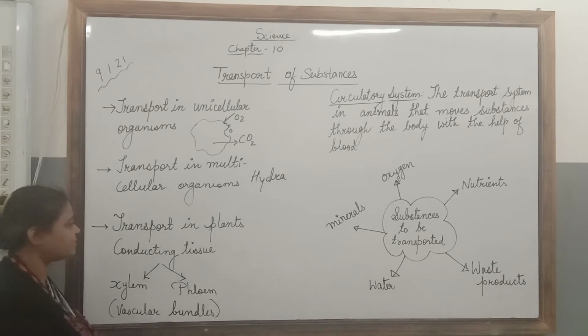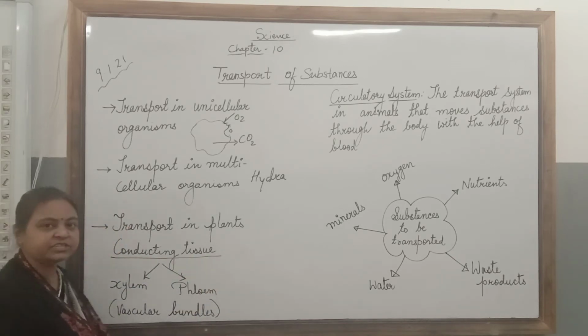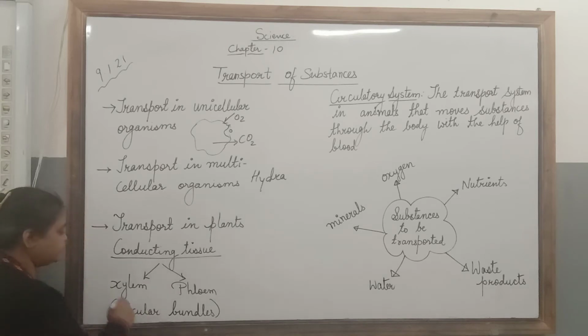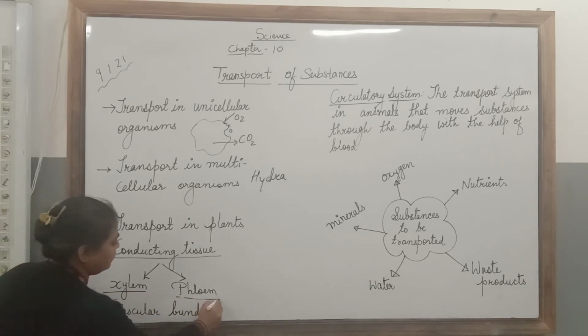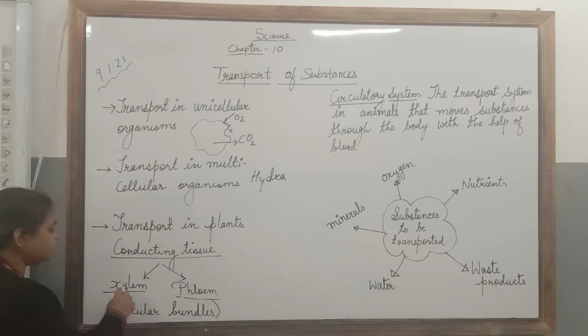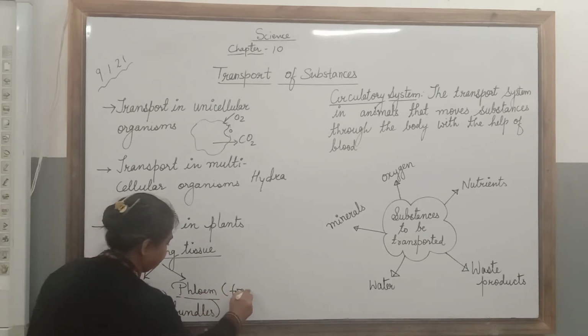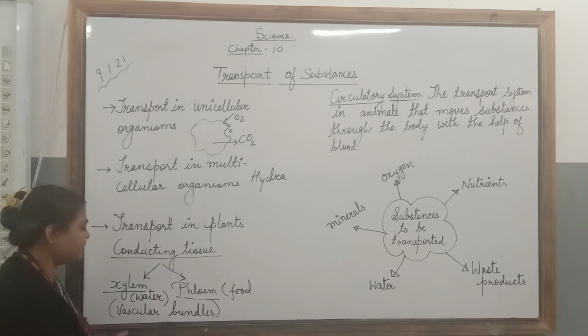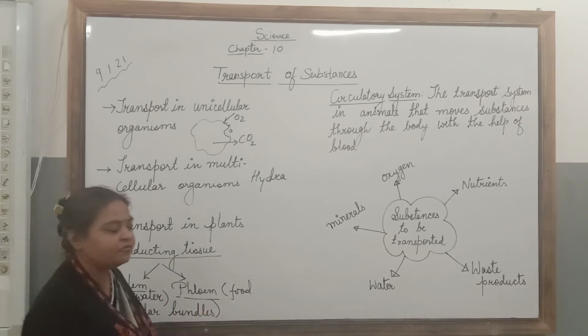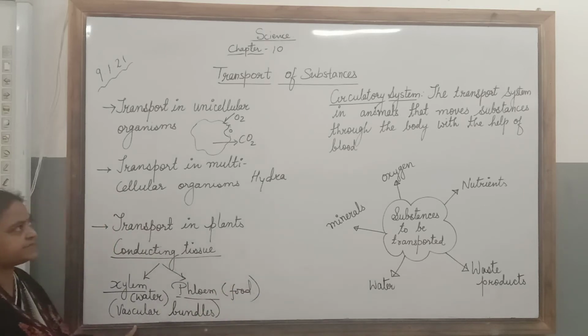In plants also, in higher plants, conducting tissues are present. Conducting tissues are of two types, xylem and phloem. We have discussed this in chapter 1 also. Xylem transports water and phloem transports food. Together, xylem and phloem along with some accessory cells form the vascular bundles.